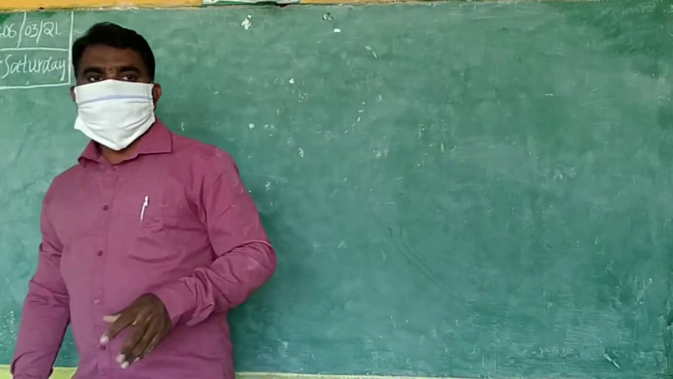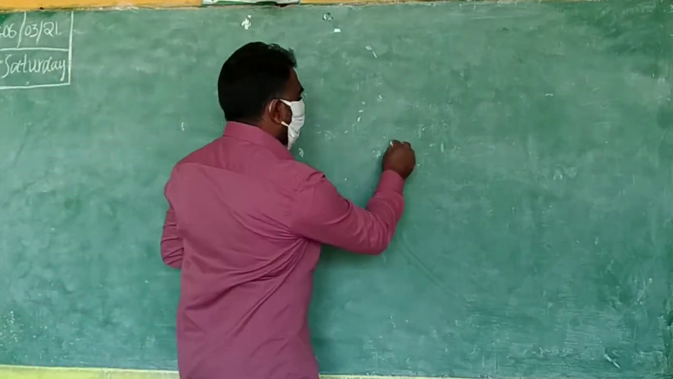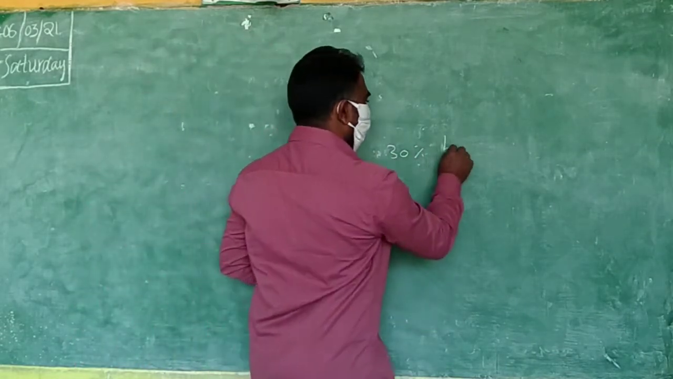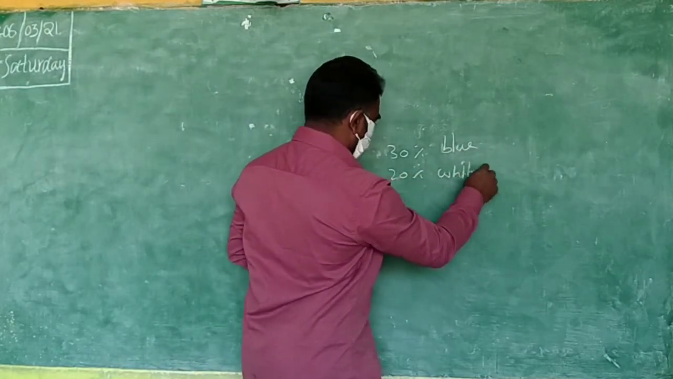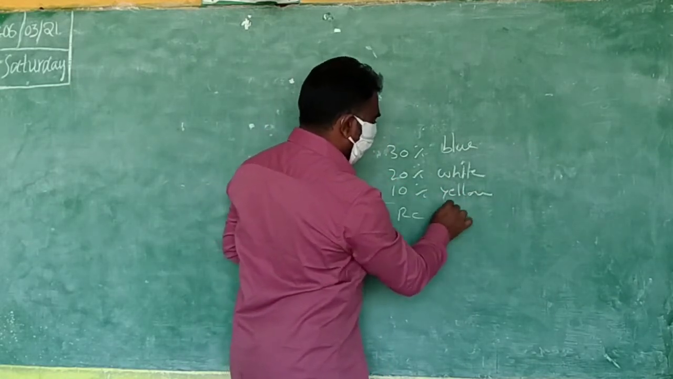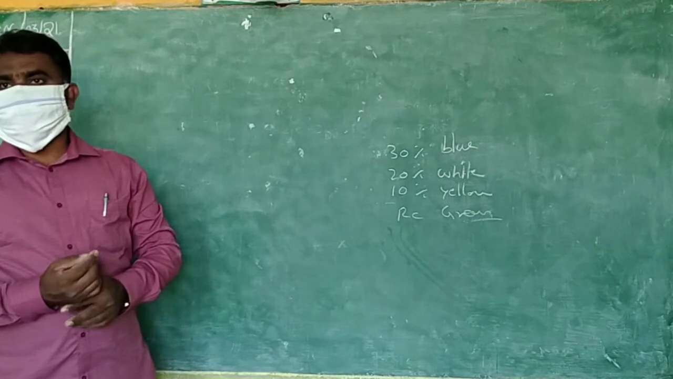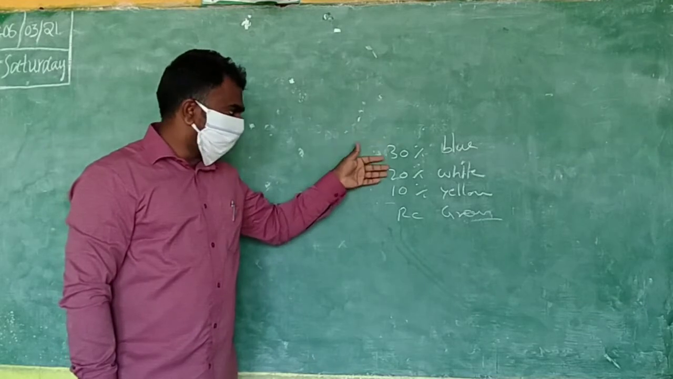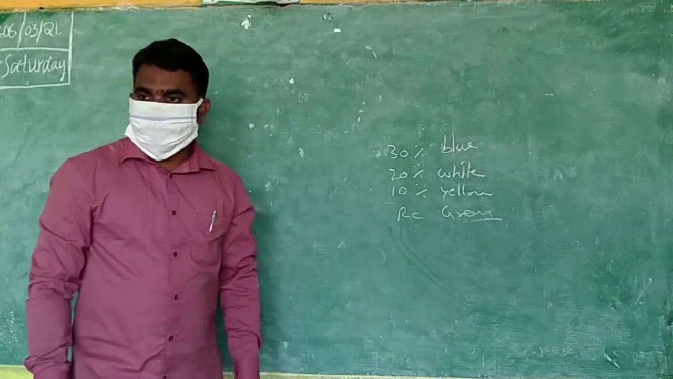Okay, do you understand? In one pole, 30% is blue color, 20% white, 10% yellow, and the remaining is green. What is the percentage of green color? 40%. It's very easy because out of 100, we have 30, 20, 10. The remaining is 40 per 100. So that 40% is green.